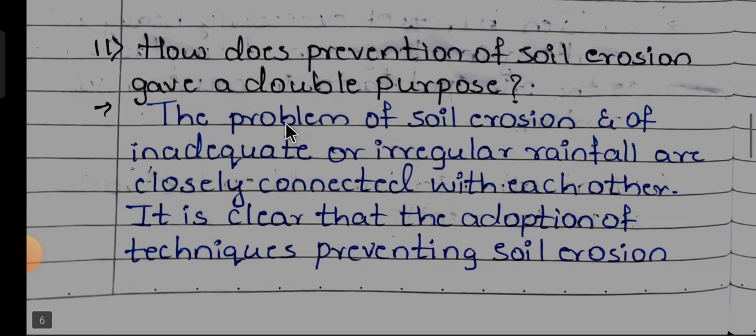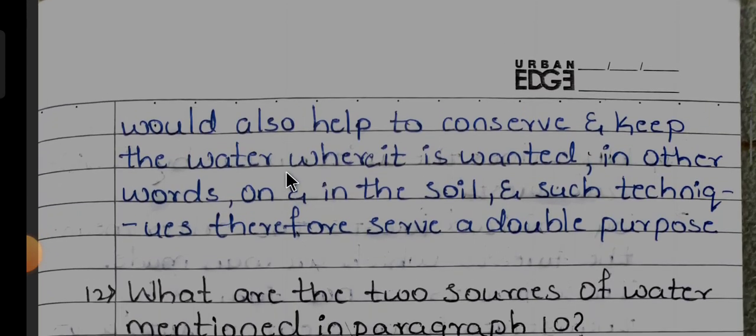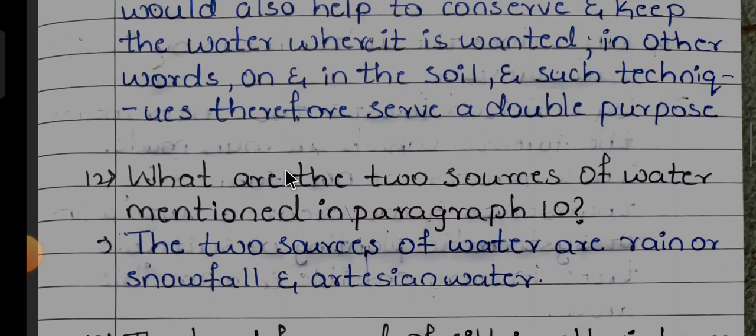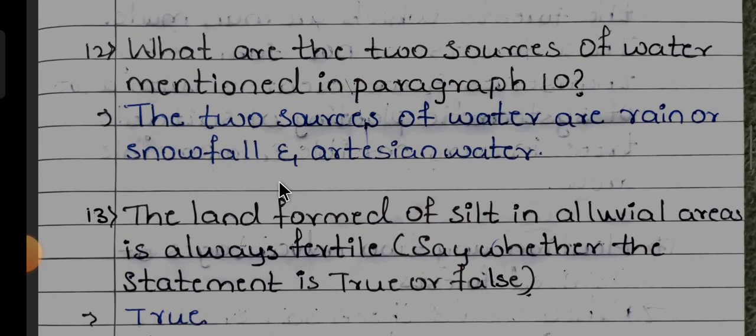Next, 11th one is how does prevention of soil erosion give a double purpose? The problem of soil erosion and of inadequate or irregular rainfall are closely connected with each other. It is clear that adaptation of techniques preventing the soil erosion would also help to conserve and keep the water where it is wanted, in other words, on and in the soil, and such techniques therefore serve a double purpose. Next, 12th one. What are the two sources of water mentioned in paragraph 10?